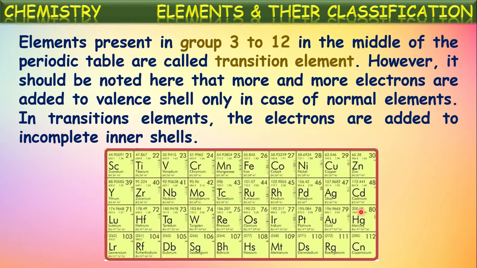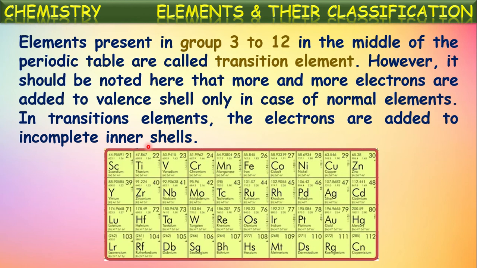For these elements, along with the valence shell, I think you know what is meant by valence shell: the outermost shell of an element is called the valence shell. For these transition elements, along with the outermost shell, the inner shell also will be somewhat vacant. So electrons will be added to or lost from these inner shells also.